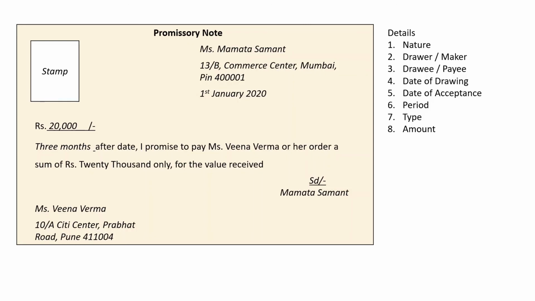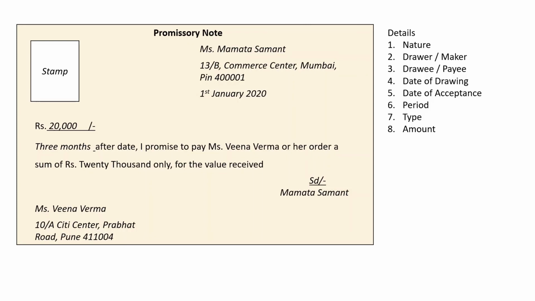There is no order which is given, but it's a promise which is given. Miss Veena Verma or her order a sum of rupees 20,000 only for the value received, and it is signed by Mamta Samant, she herself. Then there is Miss Veena Verma, who is staying at 10A City Center, Prabhat Road, Pune 411004. That's the address of Veena Verma.